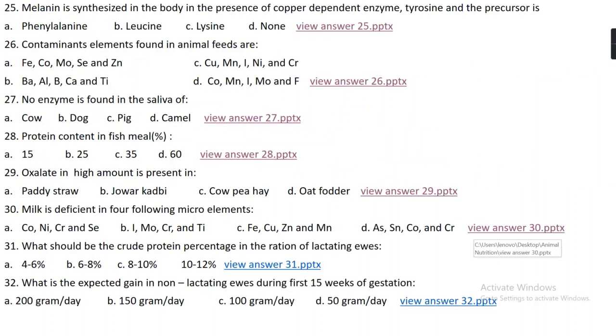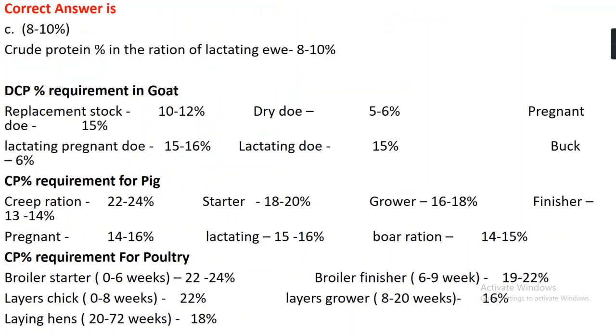Question number 31. What should be the crude protein percentage in the ration of a lactating ewe? Option A 4 to 6%, option B 6 to 8%, option C 8 to 10%, or option D 10 to 12%. The right answer is option C, 8 to 10 percent.